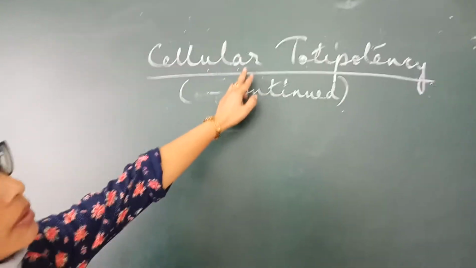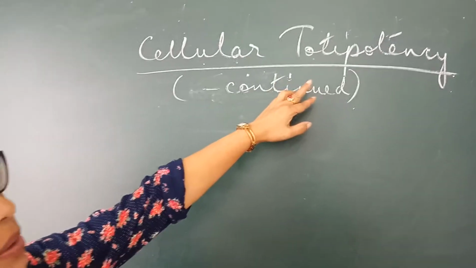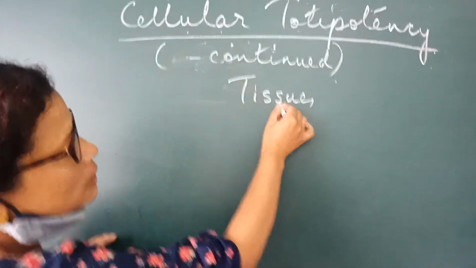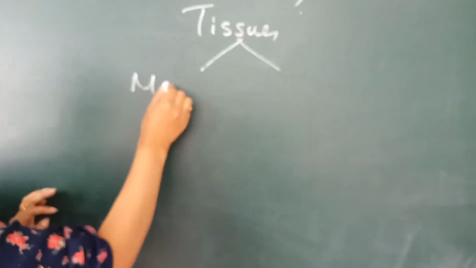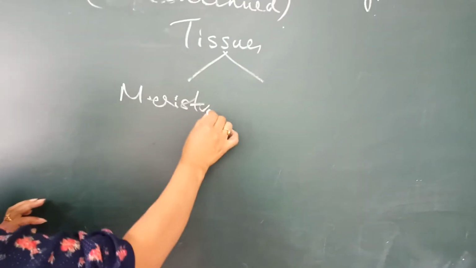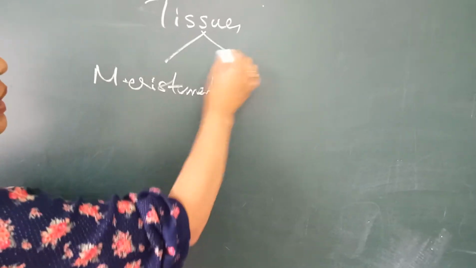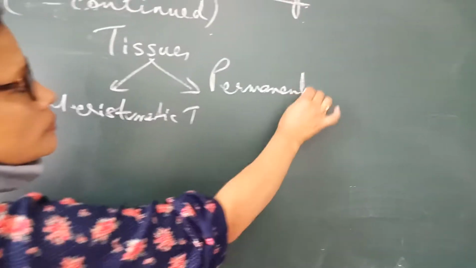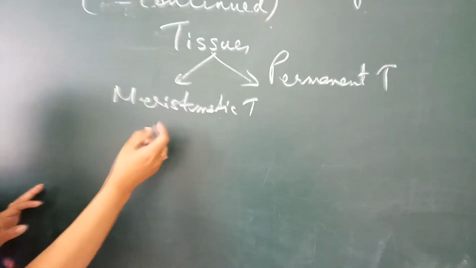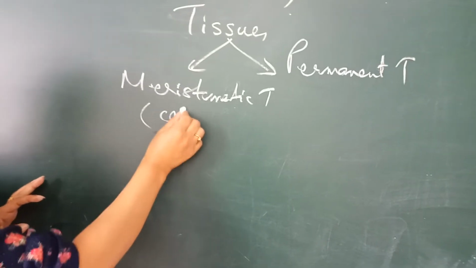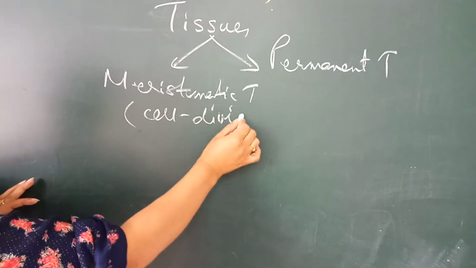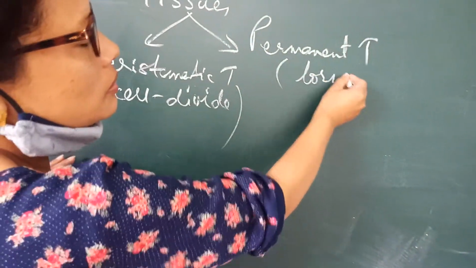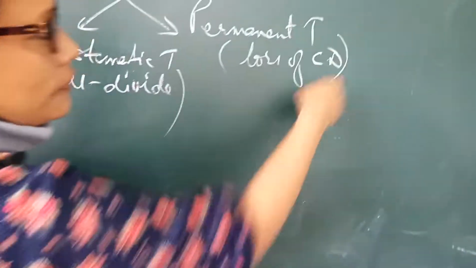This is a continuation of the topic cellular pluripotency. Now see, tissues can be divided into meristematic tissue and permanent tissue. Meristematic tissue can still divide. Permanent tissue has lost the power of cell division.